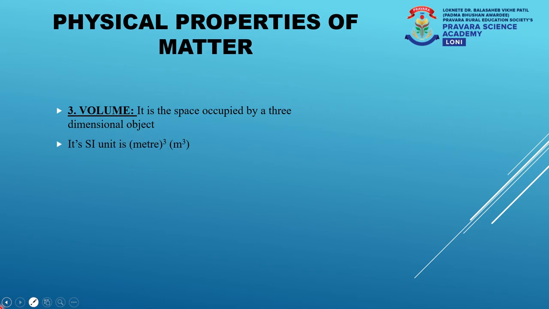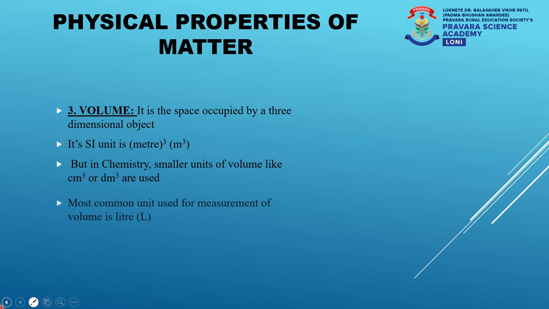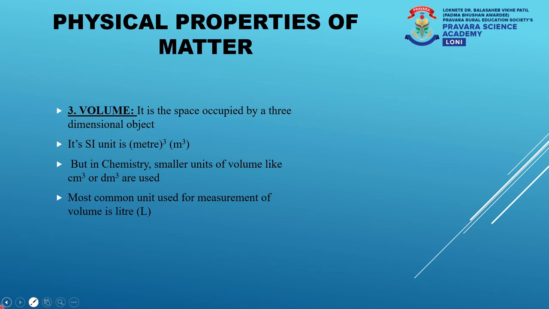But again, since we consider very small units in chemistry, we use centimeter cube or decimeter cube to measure the volume of any substance in chemistry. However, the most common unit used for the measurement of volume is liters.